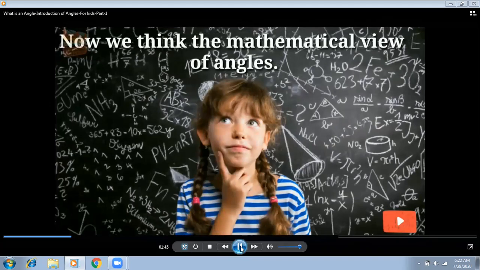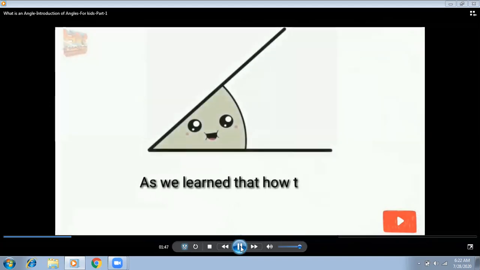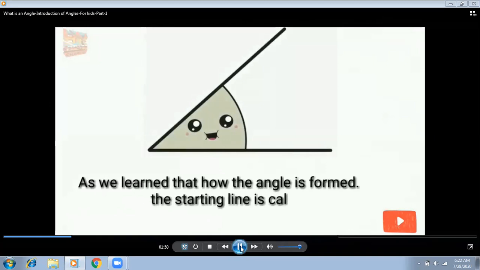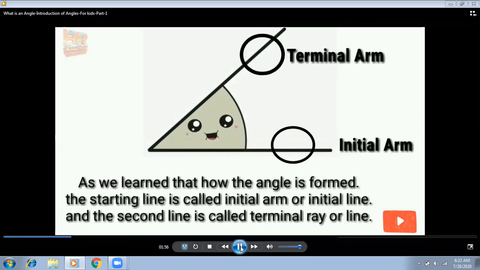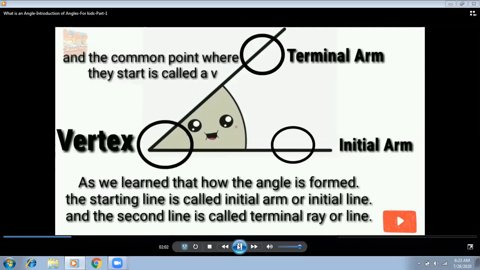Now we look at the mathematical view of angles. We already learned how to form angles. The two rays which form an angle are also called arms. Although they give names like initial arm and terminal arm, we simply call them arms. And the point where the two rays meet or join is called the vertex. The common point where the two arms meet or join is called a vertex.